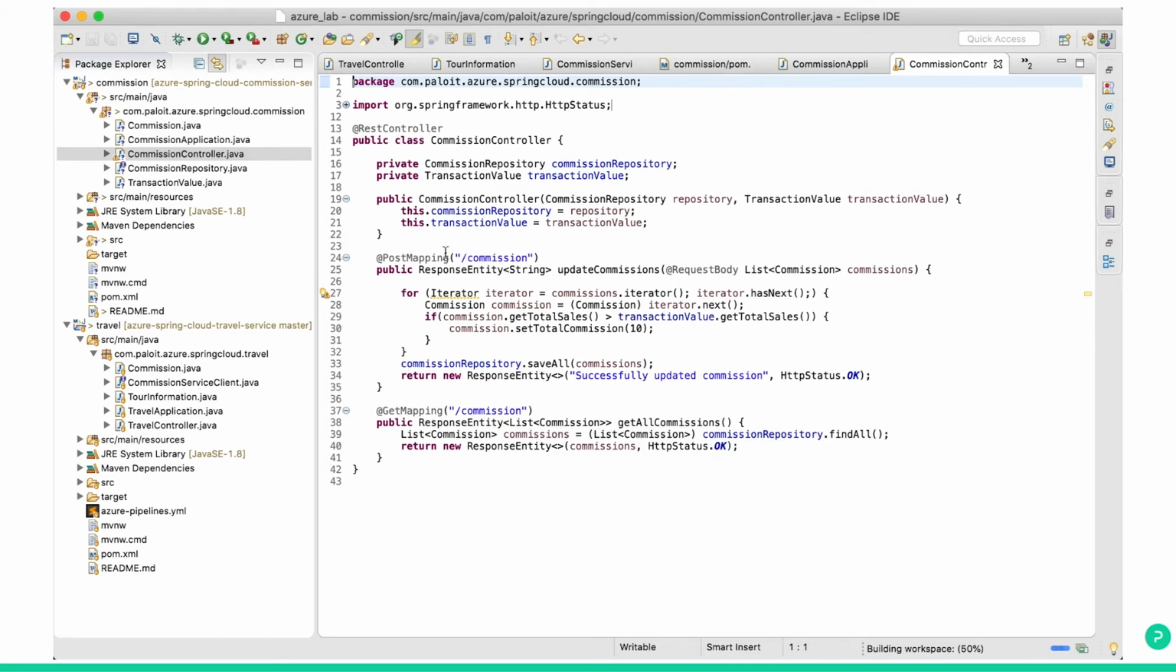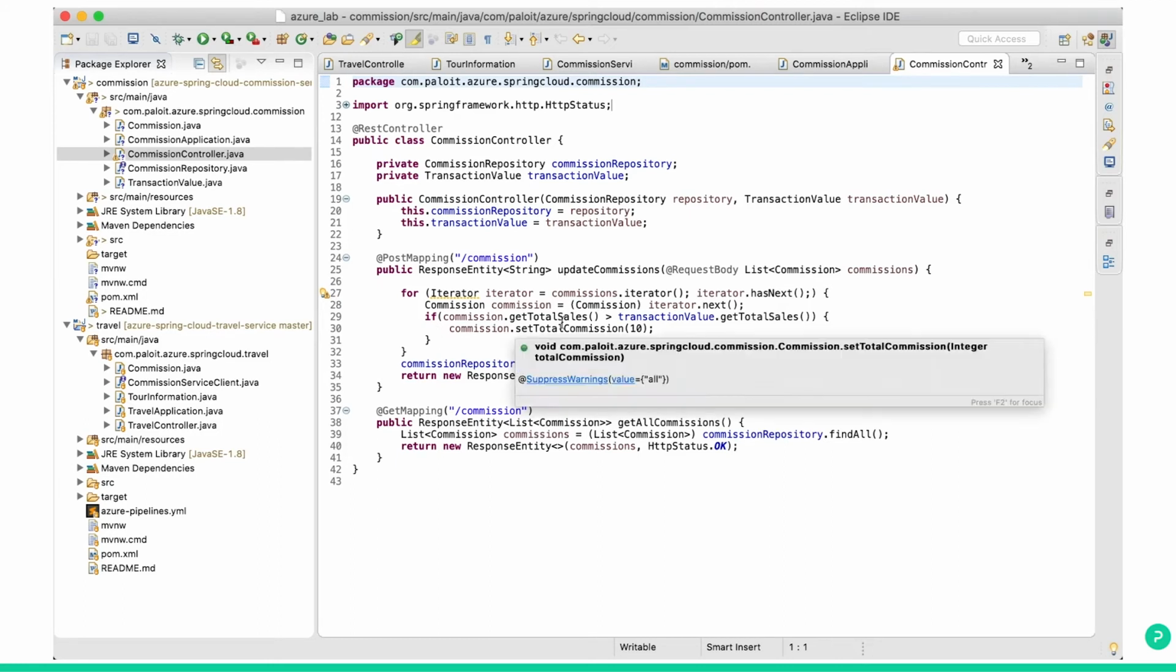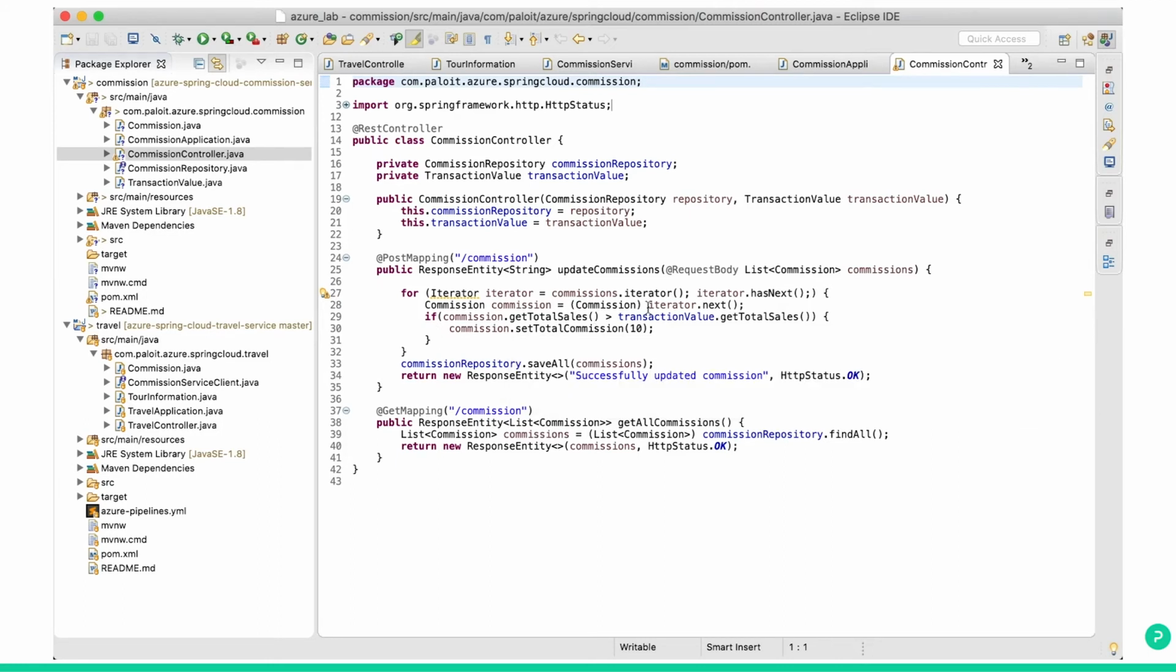So there is a post. When the travel service is calling the commission service with information, then it will calculate the commission and the configuration it will be reading by a config server, which is pointing to the config server Git repository on Azure DevOps or your Git repository. I'll explain that to you later with code, but for now we'll just build this commission service and deploy.